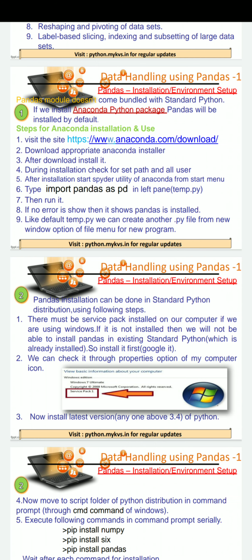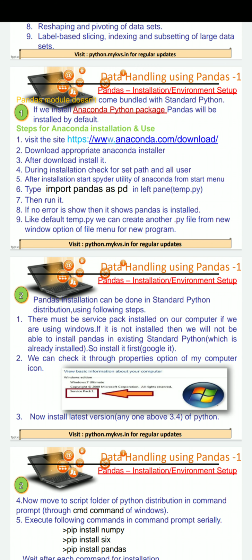have pandas installed on our system. That is a preliminary requirement for writing data frames or data series in our program. There are two procedures I have explained here. One is through Anaconda. How Anaconda can be installed, steps are given here.